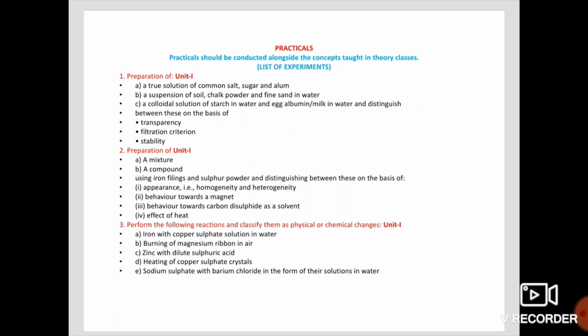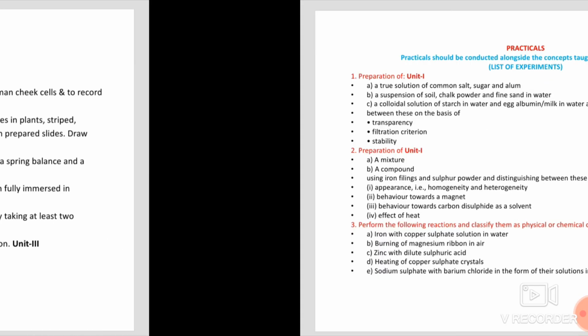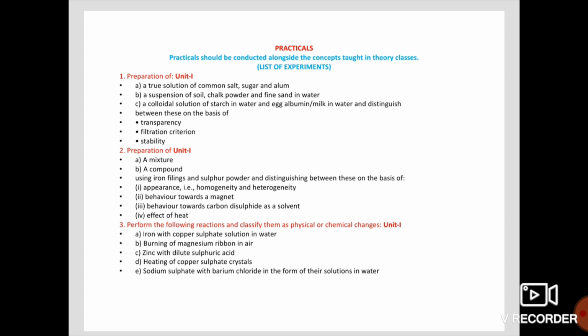Next we will see the revised practical syllabus. You are having totally 8 experiments. From which chapter each experiment came is also presented here. Please go through it. First one, preparation of true solutions, suspensions and colloidal solutions. From unit 1, one more: preparation of a mixture and a compound.